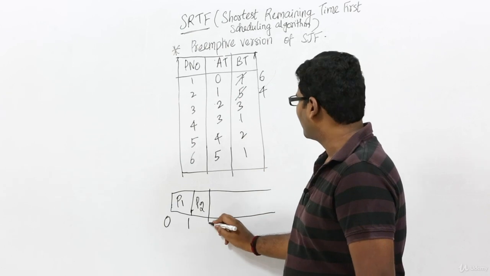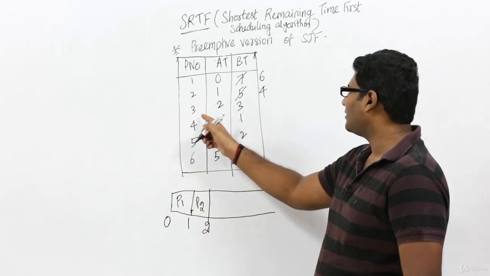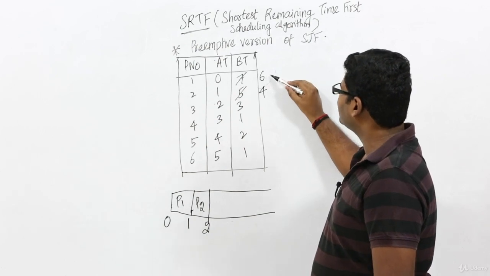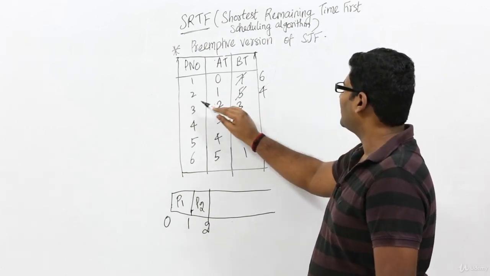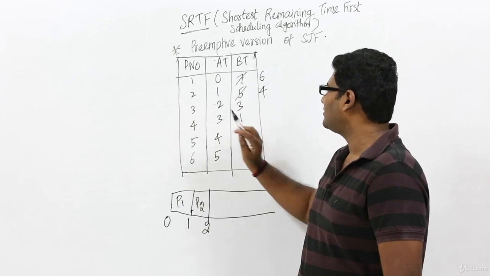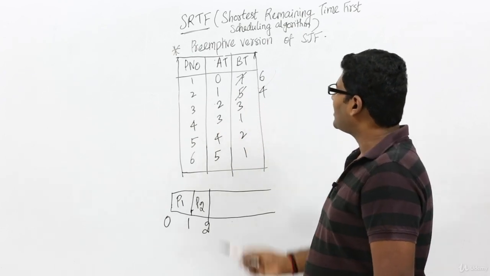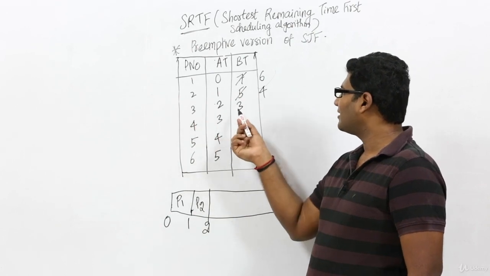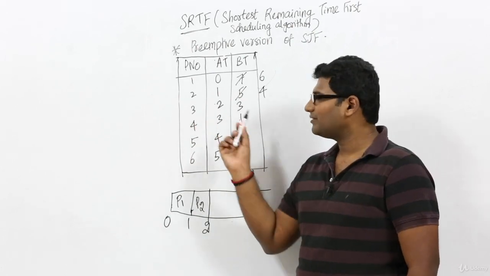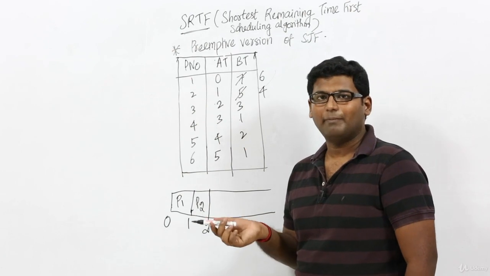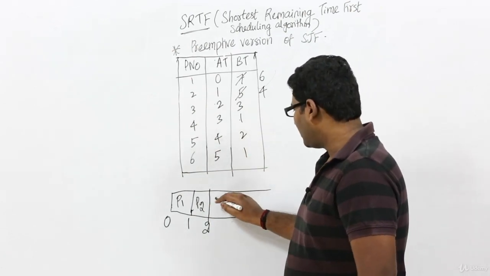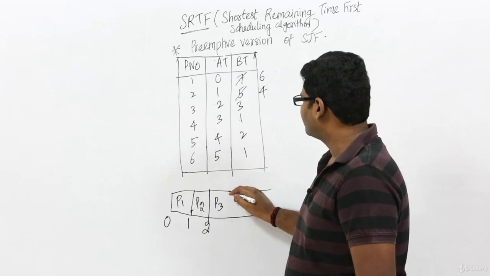In case we execute for only one time unit, process P3 has arrived, right? Now the remaining times: process P1 needs to execute for 6 time units, process P2 needs to execute for 4 time units, and process P3 needs to execute for only 3 time units. So definitely P3 has the least remaining execution time, and so process P3 has the highest priority compared to processes P1 and P2, and so we will continue with process P3.